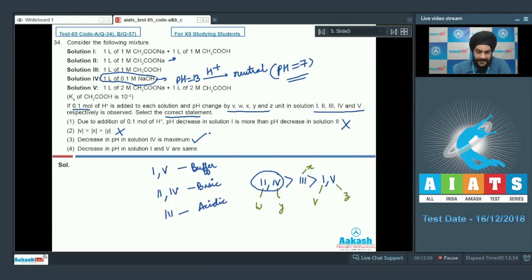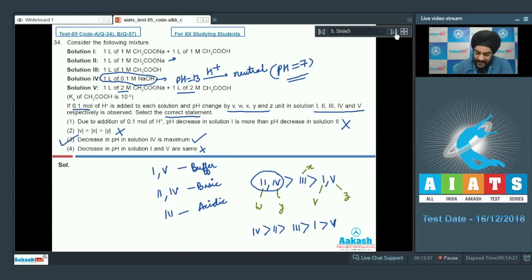Students, solution 1 and solution 5 are buffers, but the buffer capacity will be different, as we can see that the solution 5 is more concentrated in both the salt as well as the acid. So if we talk about the change in pH, we can now create a correct order of the change in pH. So we'll have 4 greater than 2, greater than 3, greater than 1 and greater than 5. So students, as we had seen before that the statement 4 is incorrect, and for this question, since we have to select the correct statement, we have to mark option 3 as the correct answer to this question.